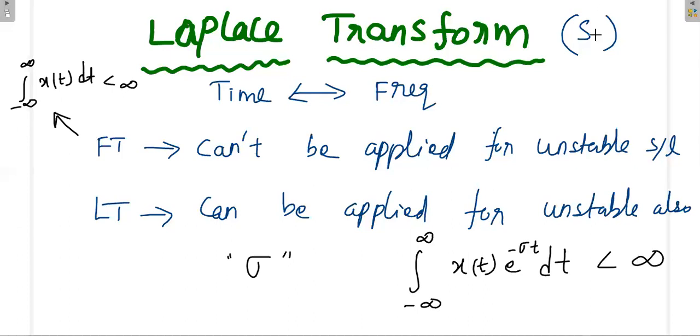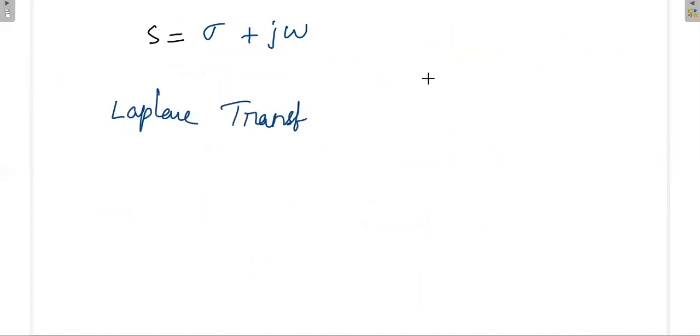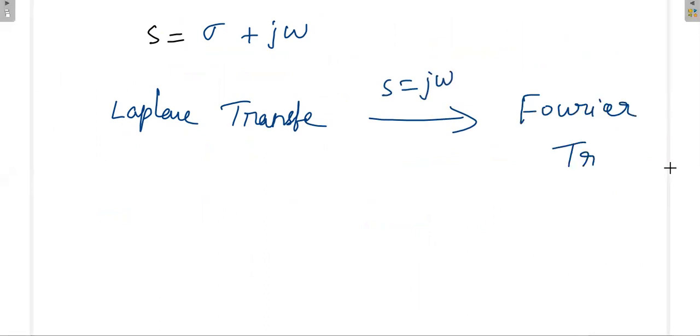Then what is this s? s is equal to sigma plus j omega. If you have a Laplace transform for some signal, and you substitute s equal to j omega, then you will get the Fourier transform. Because the main difference between the Fourier transform and Laplace transform is the introduction of this sigma. The Fourier transform will not have any sigma.